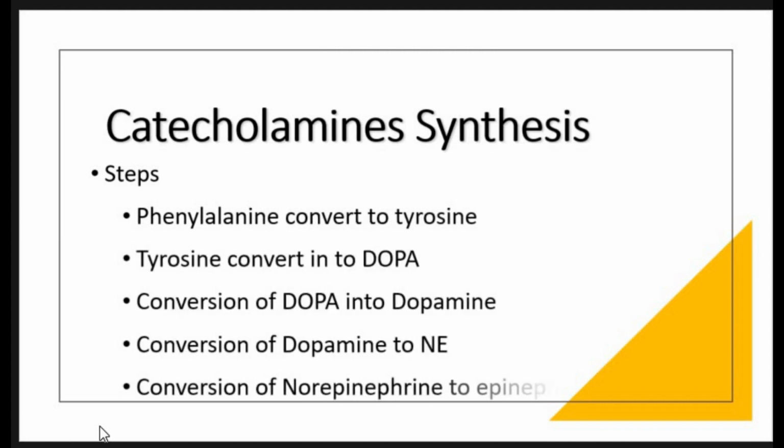Number one, phenylalanine is first converted to tyrosine. Then tyrosine is converted into DOPA, then DOPA into dopamine, then dopamine to norepinephrine, and then norepinephrine to epinephrine.